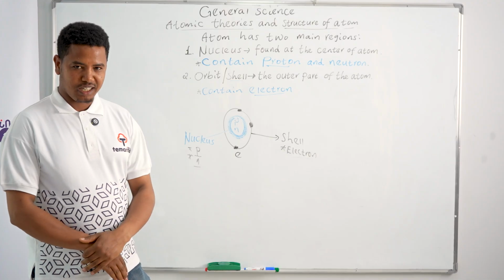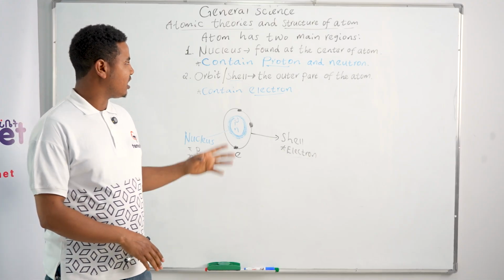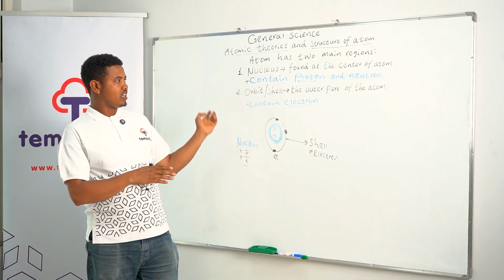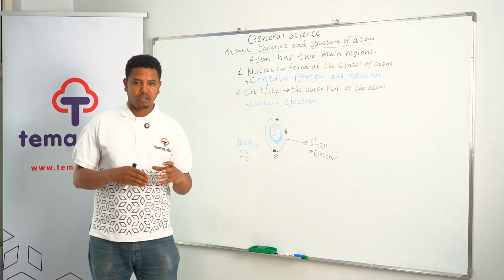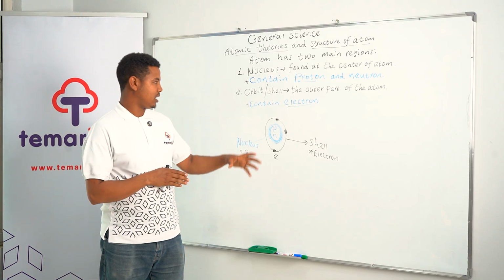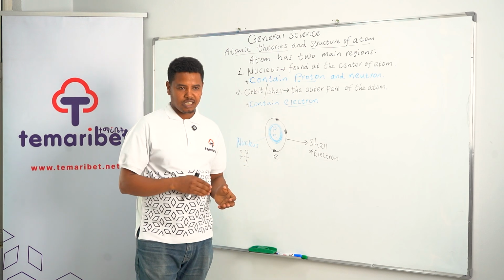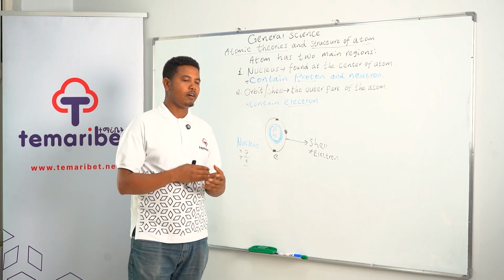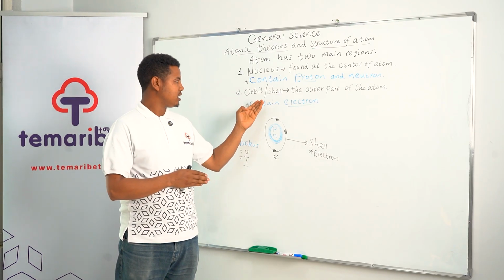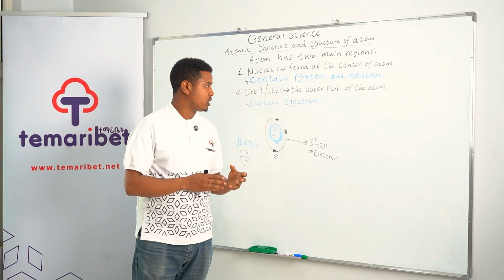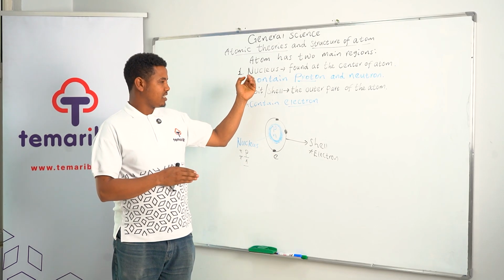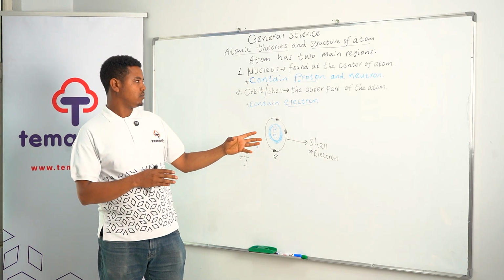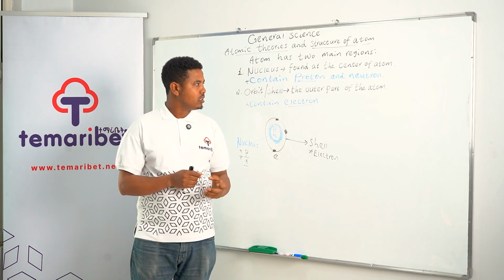We have moved from the ancient atomic theories to the modern definition of atom, as well as the structure of atom. So every matter is determined by the nucleus and the orbit. When we investigate the property of matter, we have to look at the nucleus and the orbit or shell. So we can investigate the number of protons and neutrons as well as electrons by using the structures.